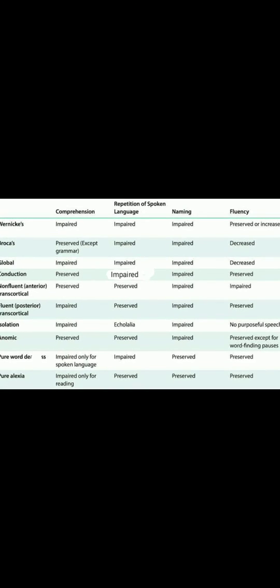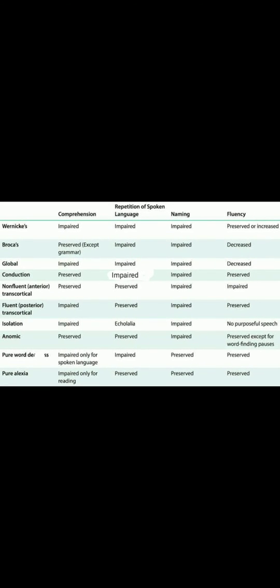Then what about the naming? He is also the last bench person. He is always more oriented and concentrated about other things in the class, not the naming. He'll never remember other people's names. Then what about the fluency? That is the catch. These people are always fluent. Even without understanding the class, they will be fluent in whatever they want to do. Always talking, right? So this is about the sixth aphasia, that is the last bench student.